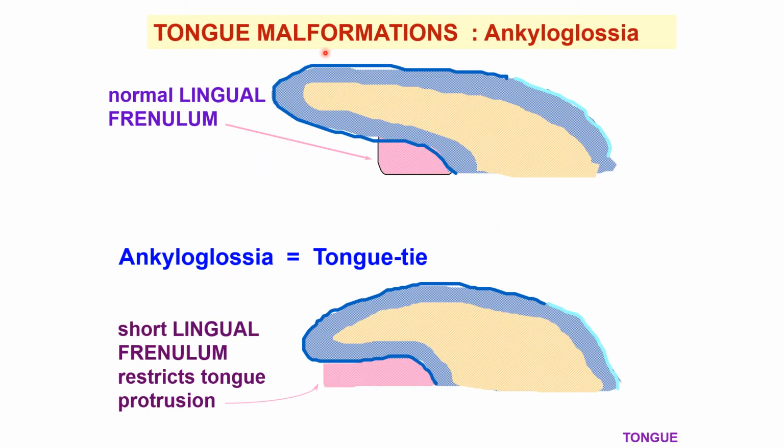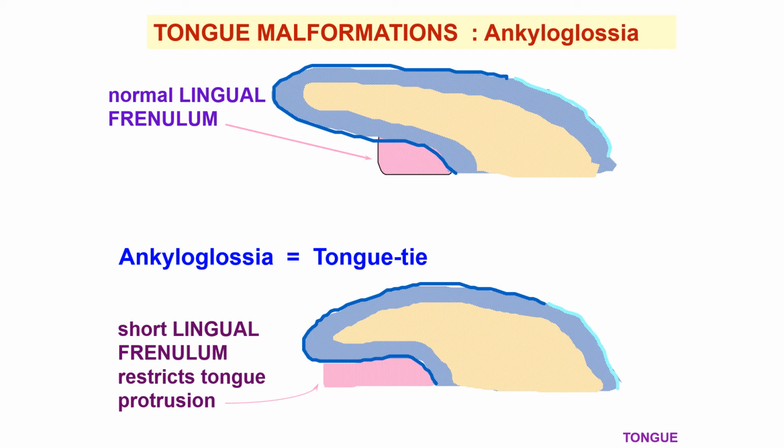Tongue malformation and ankyloglossia: here you see the normal lingual frenulum. It is attached, and this is given the name tongue tie, ankyloglossia. A short lingual frenulum restricts tongue protrusion, so there is difficulty in speech with this clinical condition.